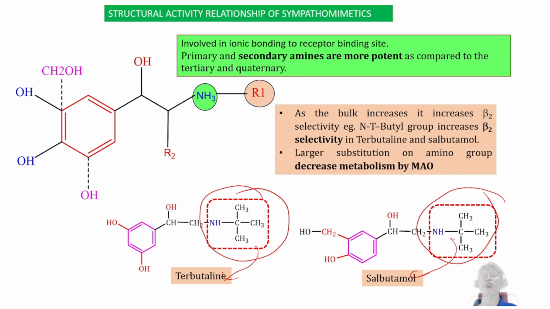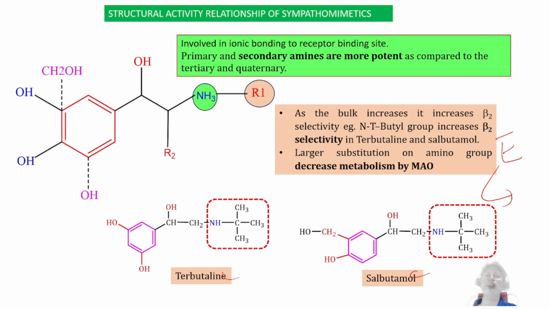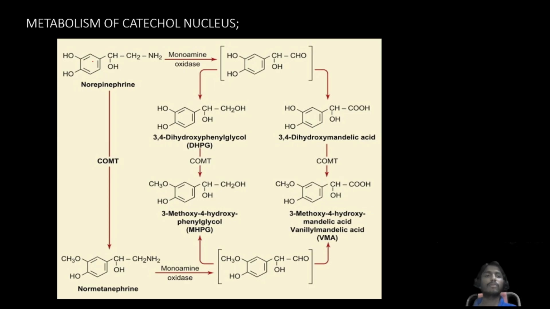Next, larger substitution on the amino group decreases metabolism. This larger substitution can create steric hindrance to the enzyme, so that it will prevent the metabolism of this catechol ring. So like that, two advantages will be there. Next comes the metabolism of the catechol nucleus. See, norepinephrine is there, and in the presence of monoamine oxidase, this CH2 can be converted into an aldehyde. Again, the aldehyde upon oxidation can be converted into a carboxylic acid. Next, that can be converted into an alcohol group.